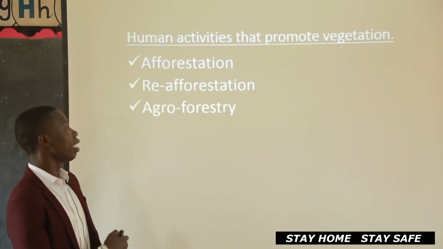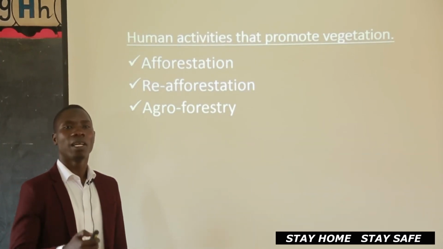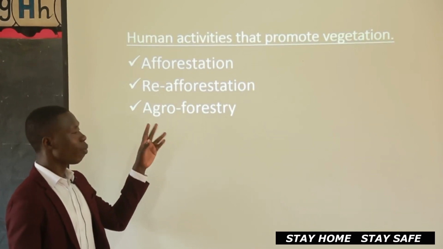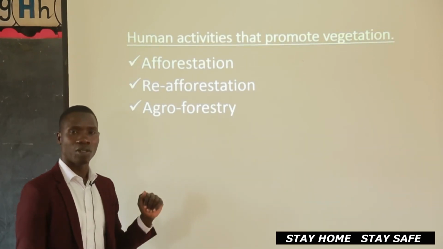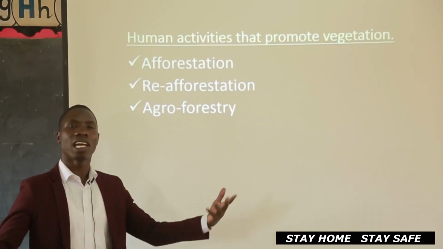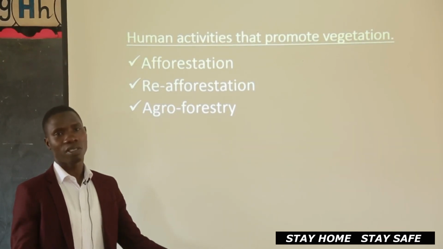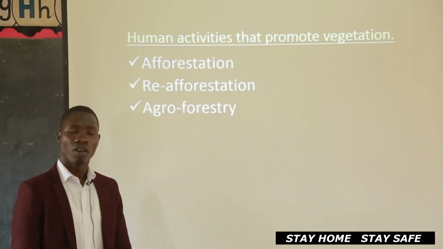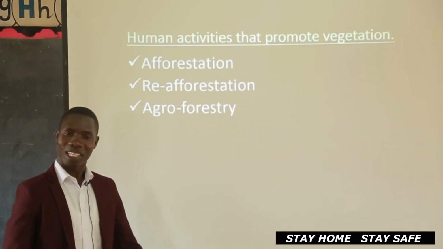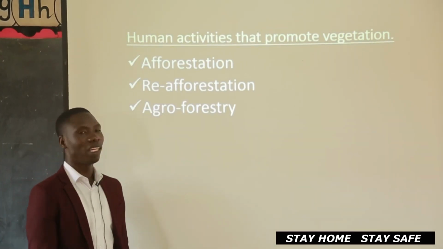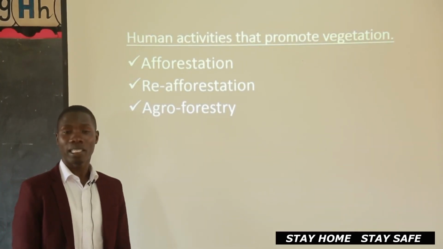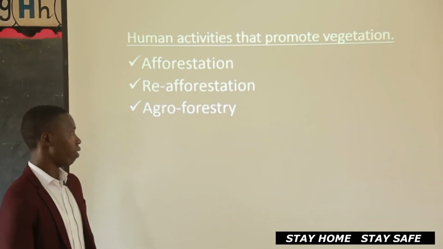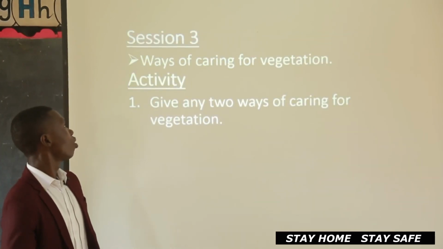Now a question can be, how do human activities influence vegetation distribution? Here is the answer. You simply say, good human activities promote vegetation. All places with good human activities have thick vegetation. And of course, the vice versa. Places with bad human activities lead to destruction of vegetation. Places with good climate have thick vegetation. Places with little rainfall or with bad climate have scanty vegetation or few vegetation. Now, we are going to continue session 3.